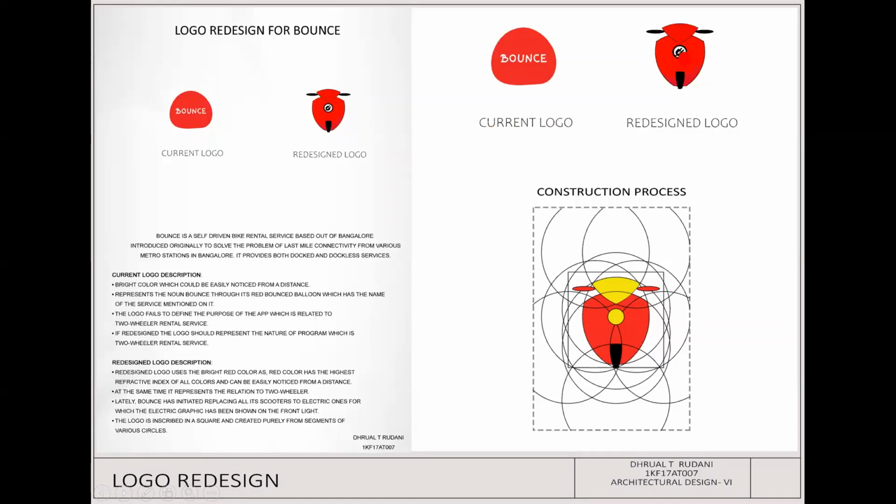Also, there is an electric symbol because Bounce is planning to convert its entire two-wheeler fleet to electric ones. So it represents that the vehicle is an electric one. So this is the construction process. The entire logo is made through circles. So these were the three design projects that we have. Thank you.